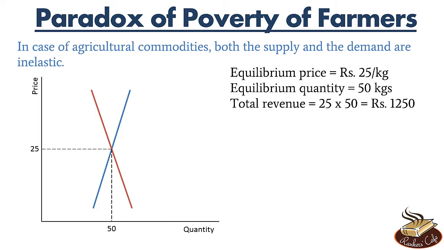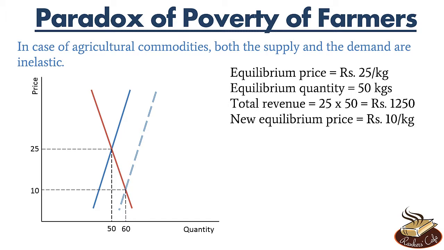So total revenue is 25 into 50, which is 1250. Okay. Now let's say in any particular year, we get a bumper crop. So in that case, the supply curve will shift to the right. Now let's shift the supply curve to the right. We can see that the new equilibrium price is rupees 10 per kg. The price has fallen drastically because the supply and demand curves are very inelastic. And the new equilibrium quantity is 60 kgs.